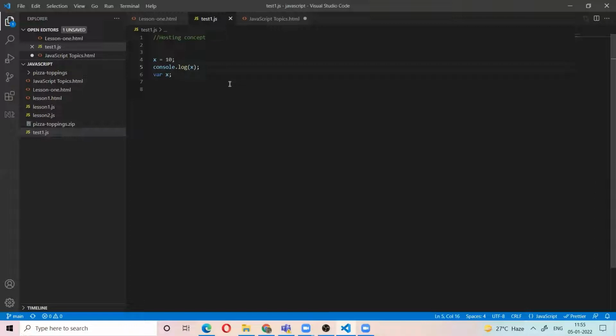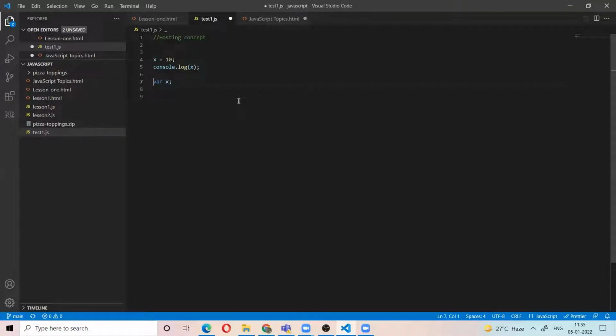So JavaScript thinks the x is hoisted somewhere throughout the program. That's why we can declare the variable after the assignment of the variable. This is called the hoisting concept. If somebody asks what the hoisting concept is: the declaration of the variable after assignment of the value.